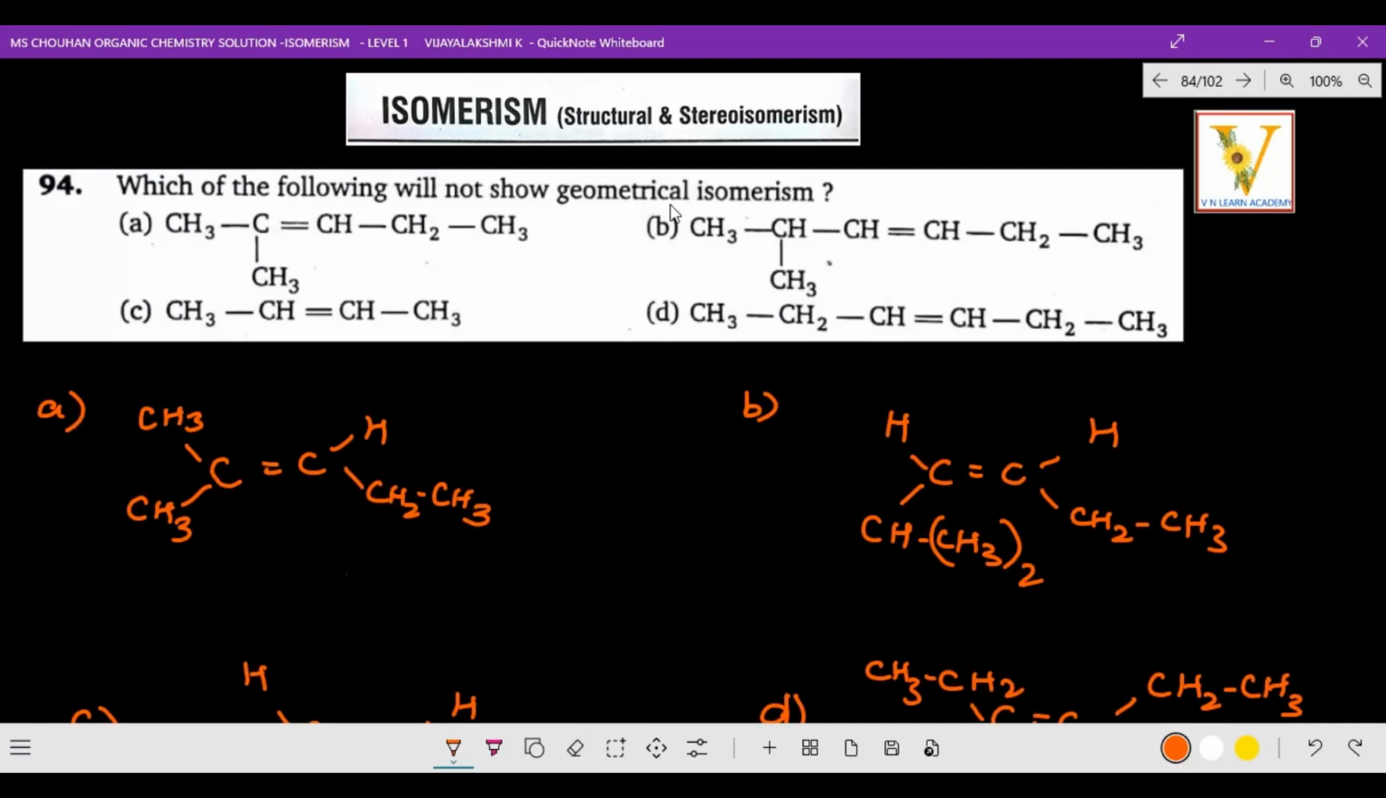Show geometrical isomers. Now in geometrical isomerism, the main points we have to identify are cis and trans. A double bond has to be there. Yes, in all four options a double bond is there.